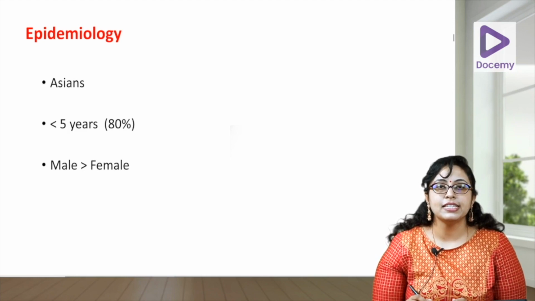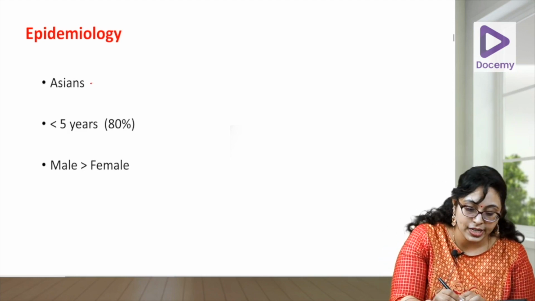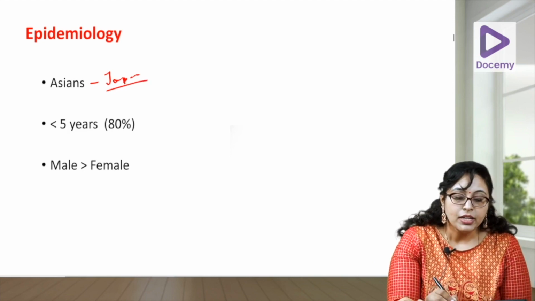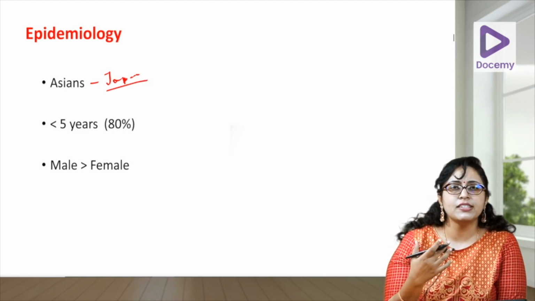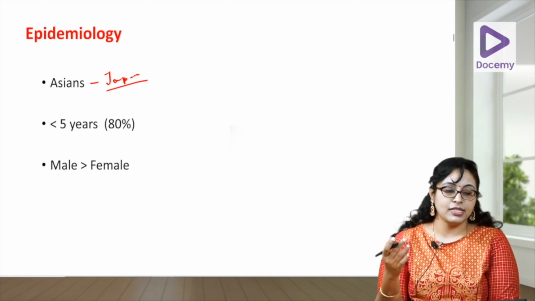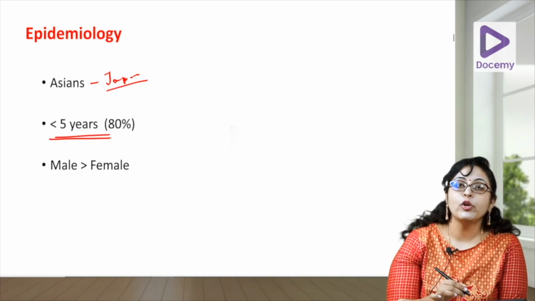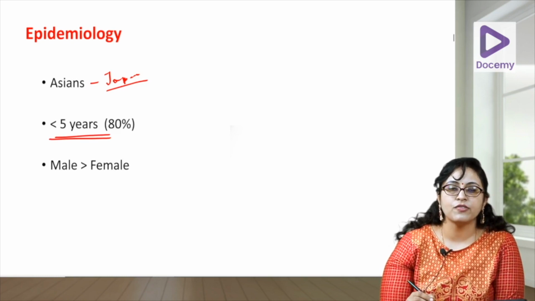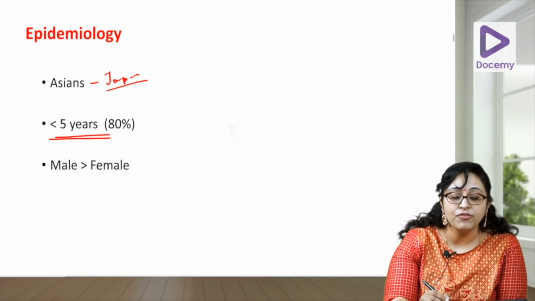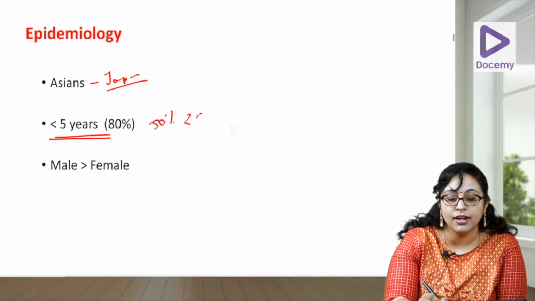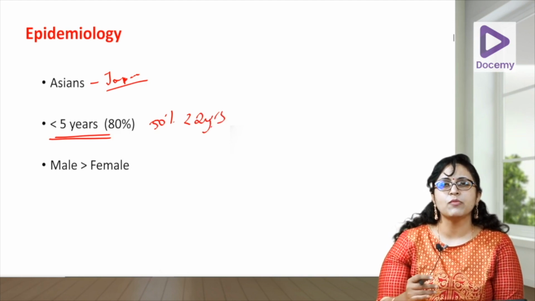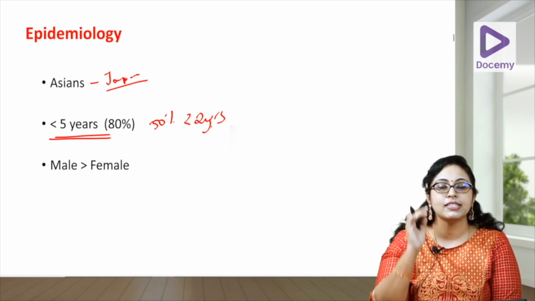Now, let us go to the epidemiology of Kawasaki disease. Usually, this is a disease seen in the Asian population, especially in Japan. The incidence of Kawasaki disease in Japan is the maximum in the world. It can be seen in other races also. It is a disease of early childhood, that is less than 5 years of age. 80% of the children are affected below 5 years of age, and of this almost 50% are under 2 years of age. Any child who is less than 3 months or more than 8 years, it is unlikely that their disease is Kawasaki.